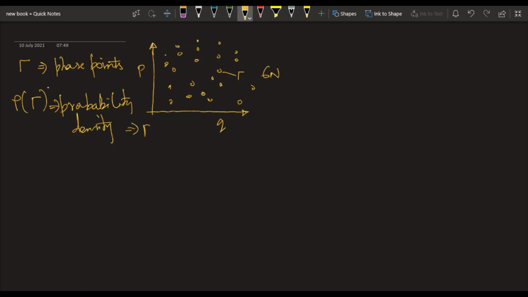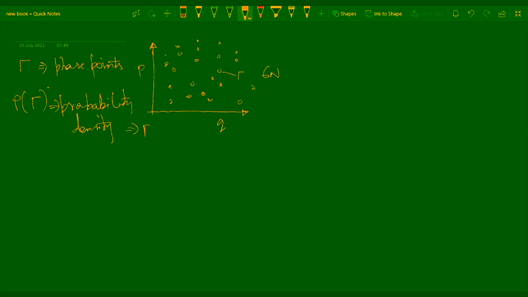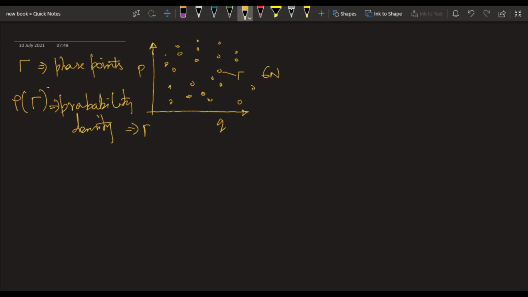So this defines the number of times that a particular phase point gamma is visited by the system. So rho gamma is the probability that the system visits gamma state any number of times, right?